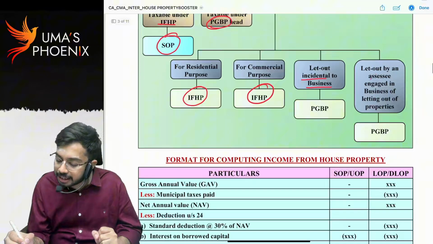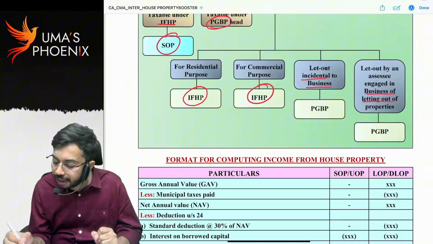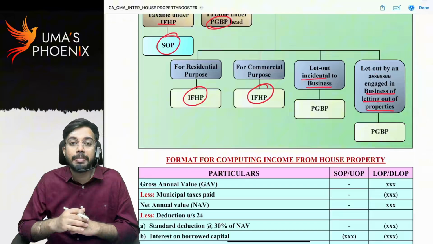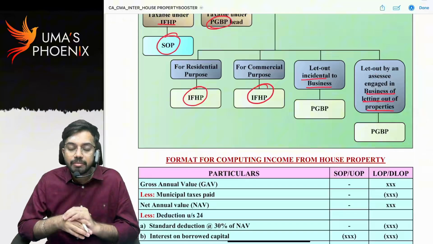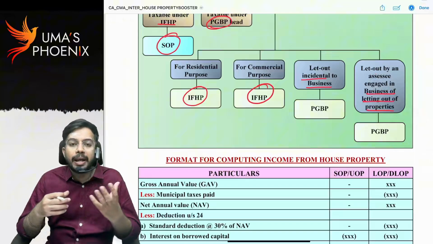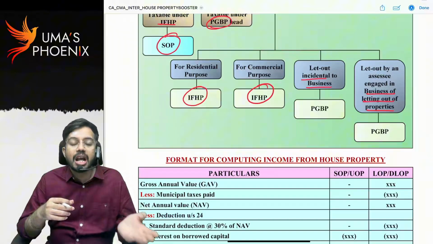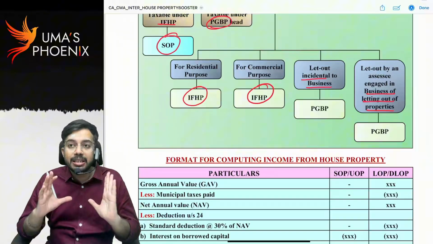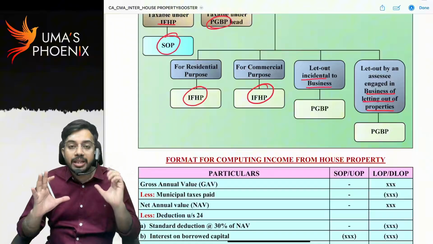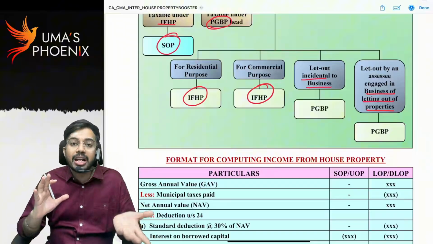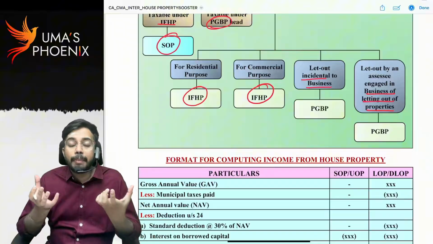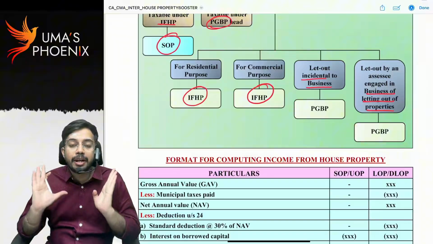Next, let out by SSE engaged in the business of letting out of properties. What do you mean by letting out of properties? My main business is buying house properties, giving them on rent and earning rental income. That means SSC's main business is purchasing properties and giving them on rent and earning rental income. So the main business of SSC is earning rental income from properties.